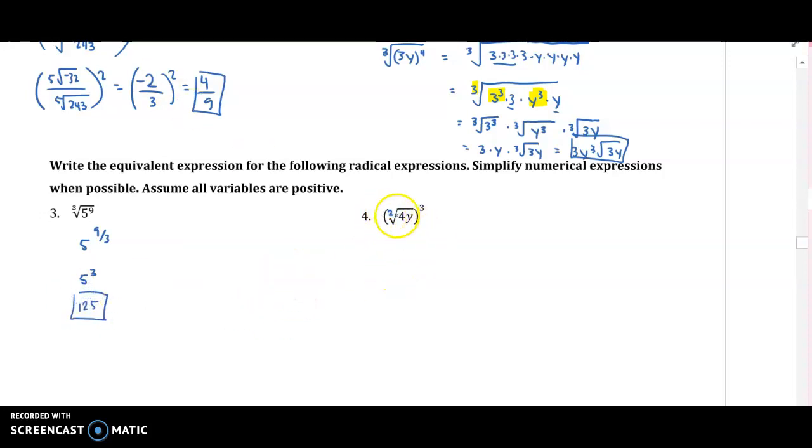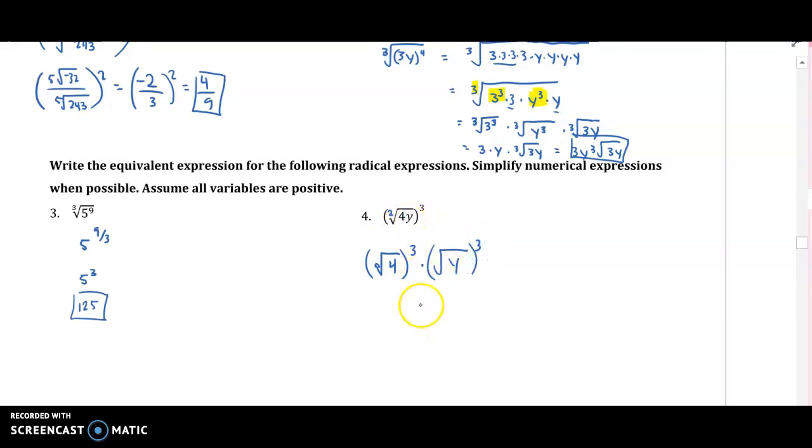This one I noticed that there wasn't an index on it, so that means that it's automatically a square root. And do you notice that there's a number in there that we can actually take the square root of? What is the square root of 4? What multiplies by itself 2 times to make 4? It's actually 2, right? So something that I want to do is just separate these pieces. So anything multiplying on the inside of the radical we can separate. So this is like square root of 4 to the third times the square root of y to the third.